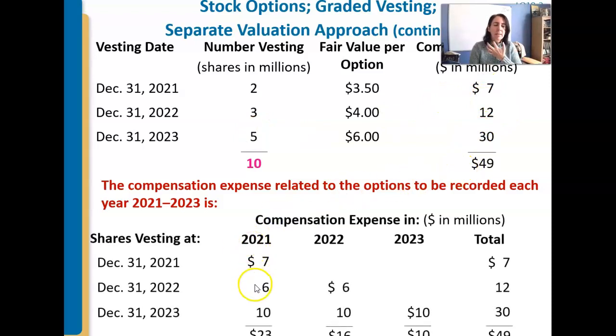The way we're going to look at this is we're going to record compensation expense. In the first year, it's going to be $7 million because all 7 are vested after 1 year. But the second year vests over 2 years. So it's $12 million vesting over 2 years of time. So we've got to spread it to 6 and 6. And that is why we've got it 6 and 6 here. And the third year, if people have worked there for 3 years, they vested $30 million of options. So that's 10, 10, 10. So the actual compensation expense we would record would be 23, 16, 10, 49 in total. Okay, so I hope that makes sense that we're spreading it over the time periods in which they're earning it.